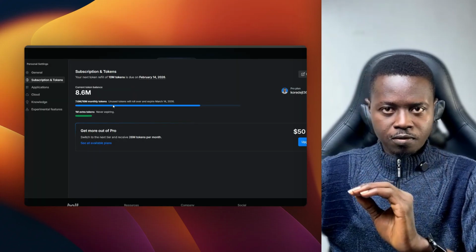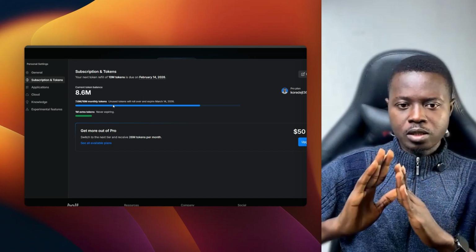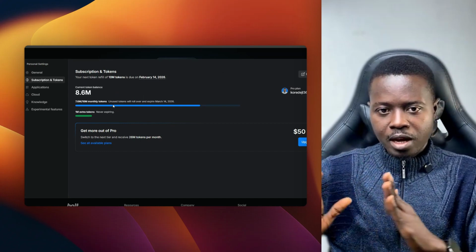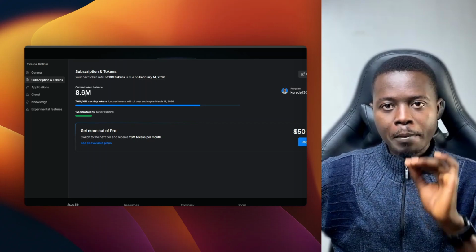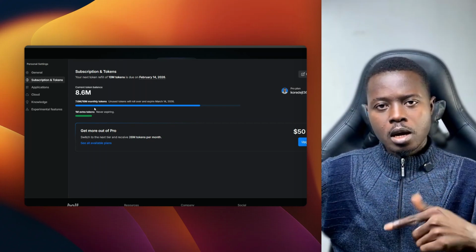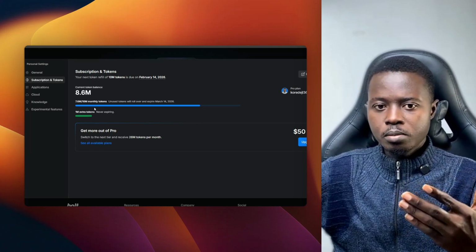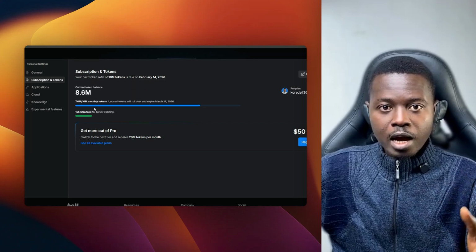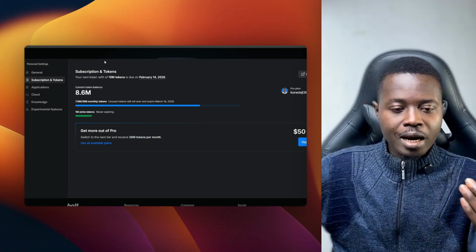And just for a first MVP, it's taking 20% of my token. That means before I can finish creating everything that I have to create for this particular app, I might end up burning through my monthly token just to create one app. I'm like, how sustainable will this be? And now that I'm still learning, then definitely I'm going to be making so many mistakes. I'm going to be making a lot of trial and error.